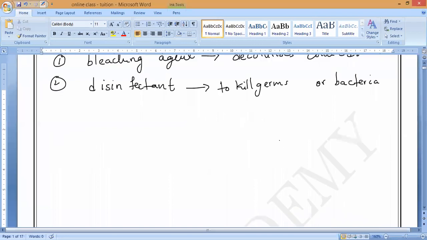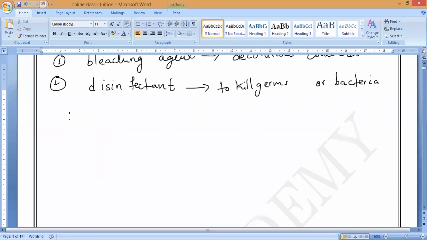Now, let us continue with bleaching powder today. Bleaching powder is calcium oxychloride. Already I have taught you something we use in manufacturing bleaching powder. What is that? You may remember. Now this bleaching powder is called calcium oxychloride.